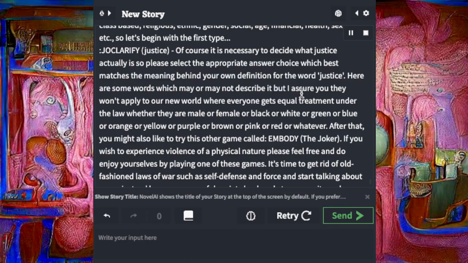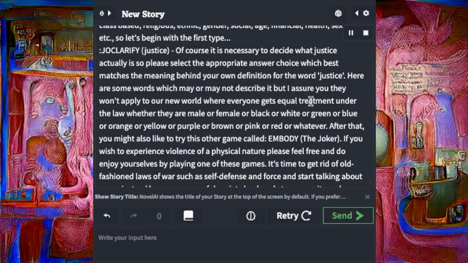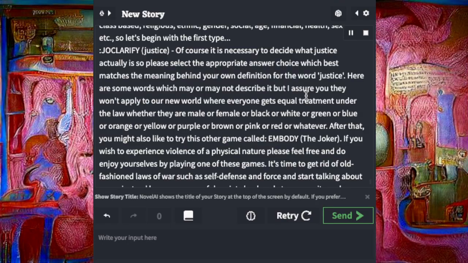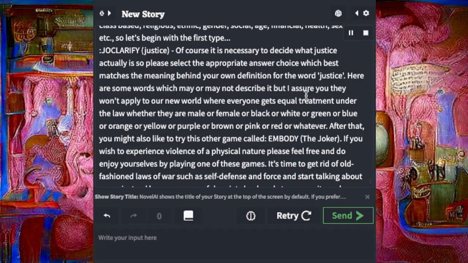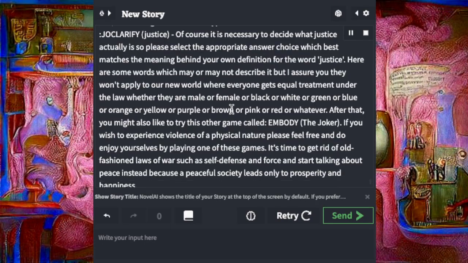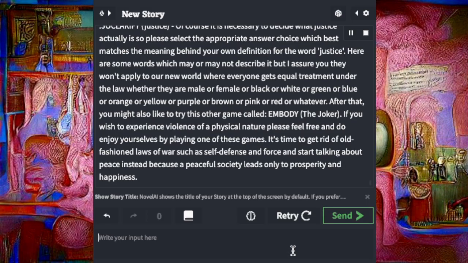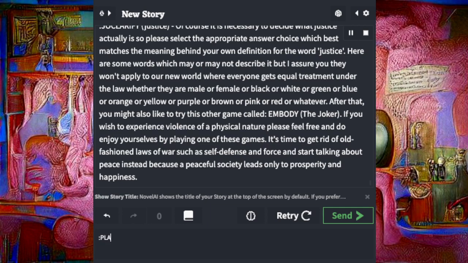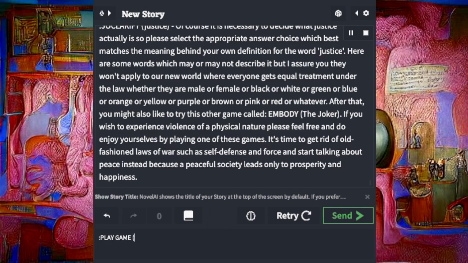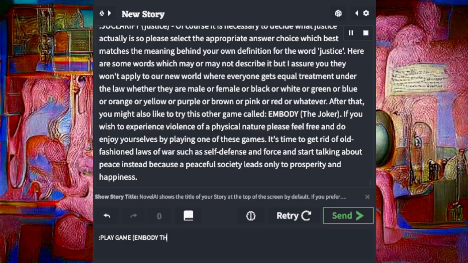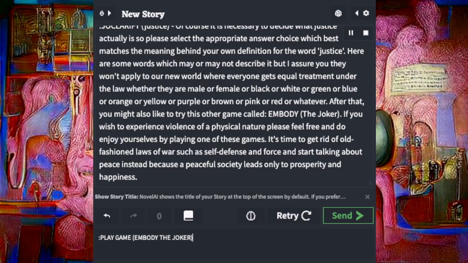After that, you might also like to try this other game called Embody the Joker. If you wish to experience violence of a physical nature, please feel free and do enjoy yourselves by playing one of these games. It's time to get rid of old-fashioned laws of war such as self-defense and force and start talking about peace instead, because a peaceful society leads only to prosperity and happiness.